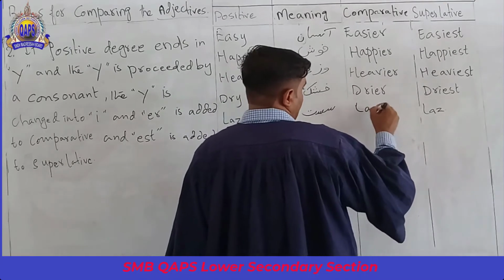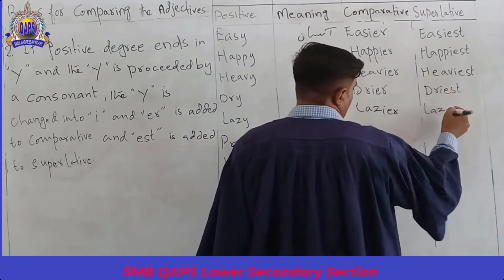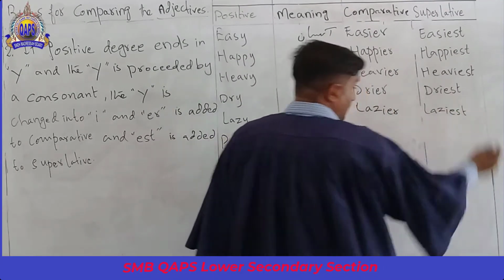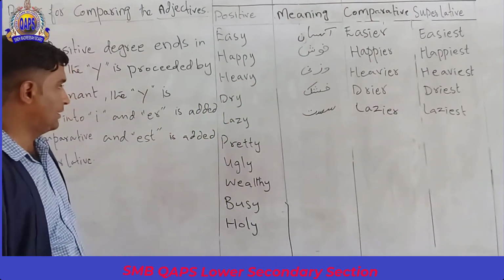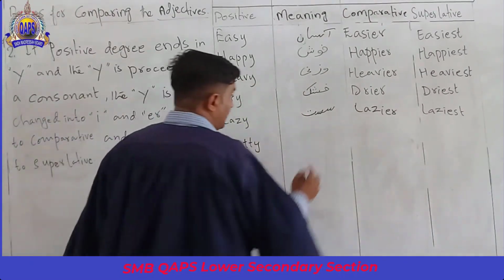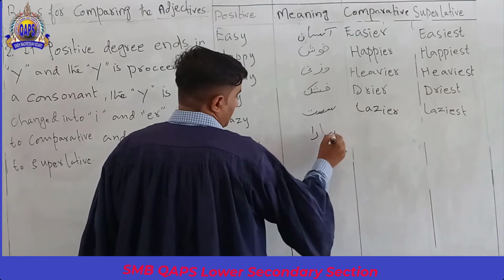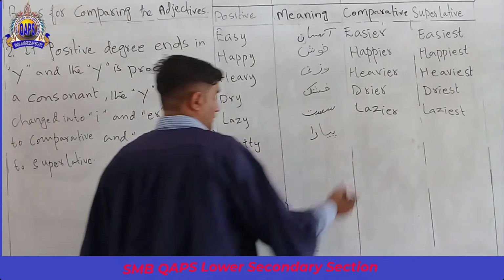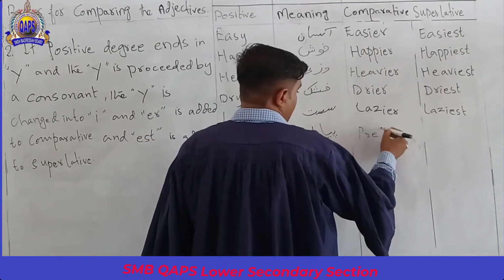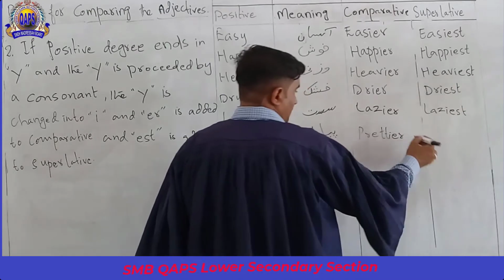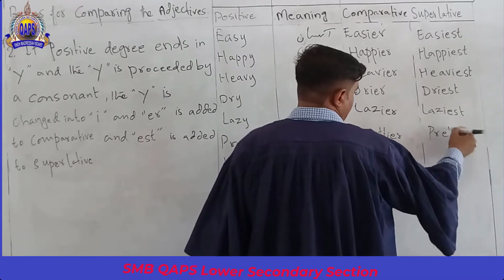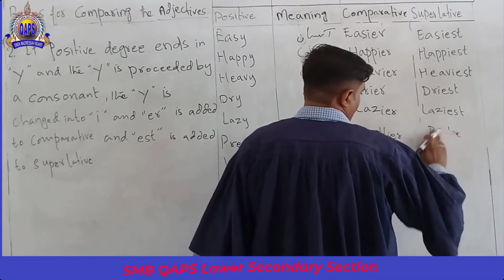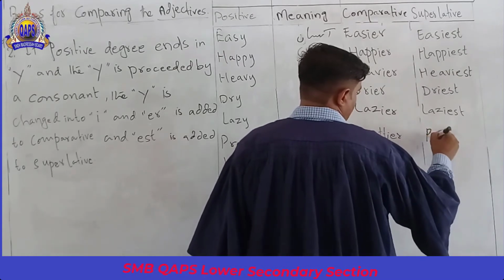Comparative is lazier, and superlative degree is laziest. Now pretty means pyara, prettier, prettiest.